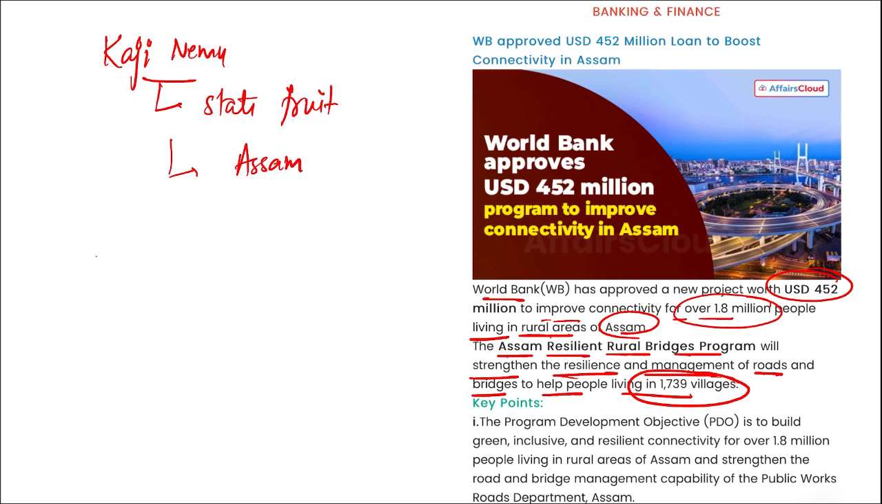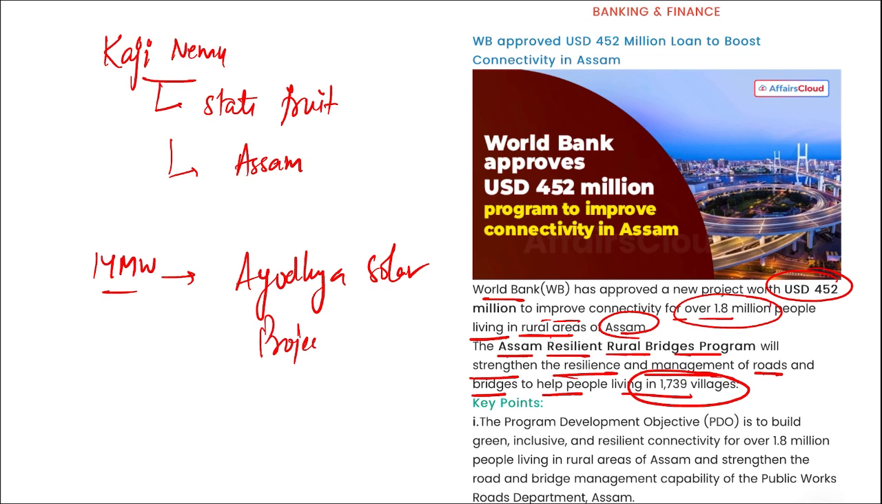Then, apart from this, which organization has commissioned the 14 megawatt Ayodhya solar project? Ayodhya solar project. So, which organization has commissioned 14 megawatt? It is NTPC.